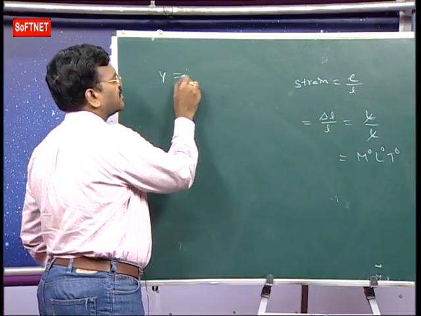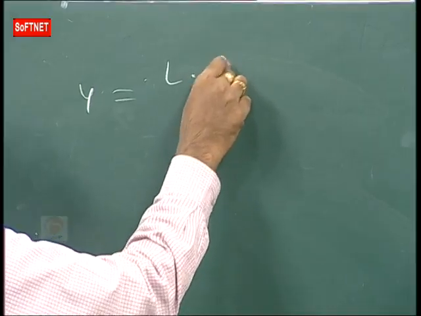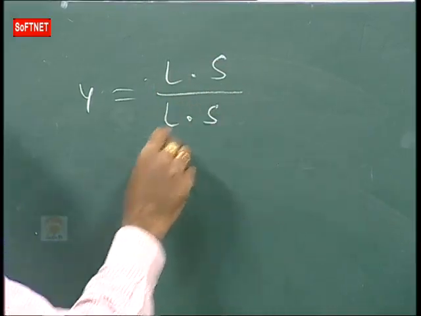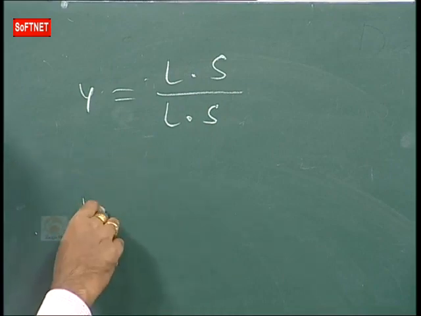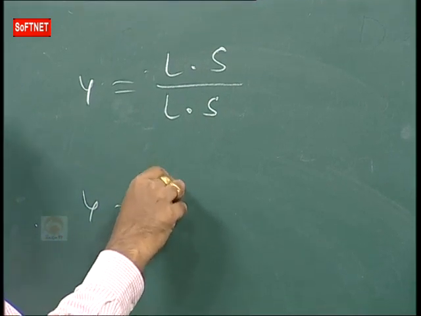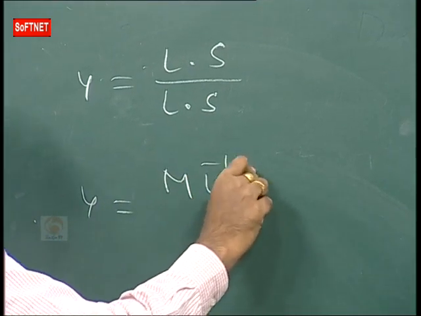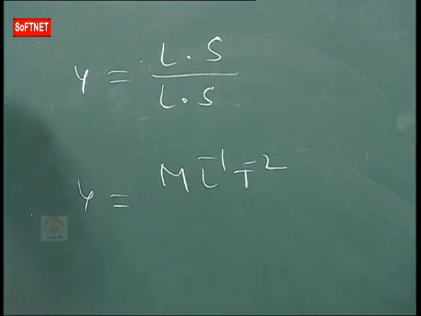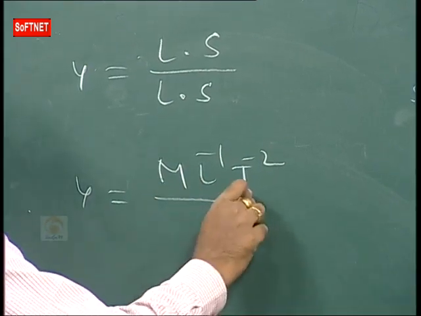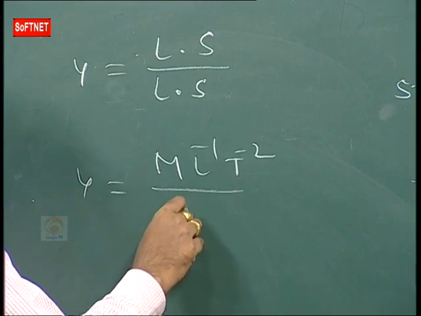What is Young's modulus? Within the elastic limit, it is the ratio of longitudinal stress to longitudinal strain. So what is the dimension formula for stress? Longitudinal stress, ML^-1 T^-2, the same as force by area. Now, longitudinal strain has no dimension formula.